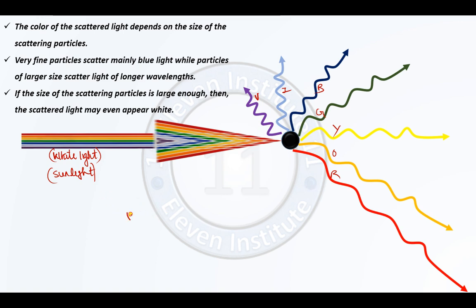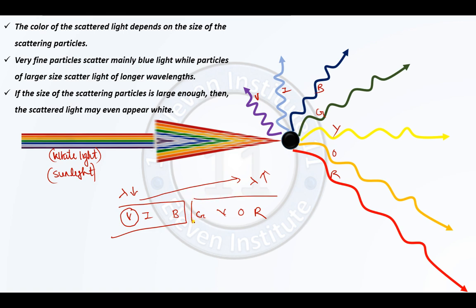So when I go from violet, indigo, blue, green, yellow, orange to red, I know that here the wavelength, indicated by lambda, is less, and here the wavelength is more. The wavelength increases when I go from here to here. So what can I say about the colors from the violet, indigo and blue side? Their wavelength is generally less, and these colors generally have more wavelength compared to these three.